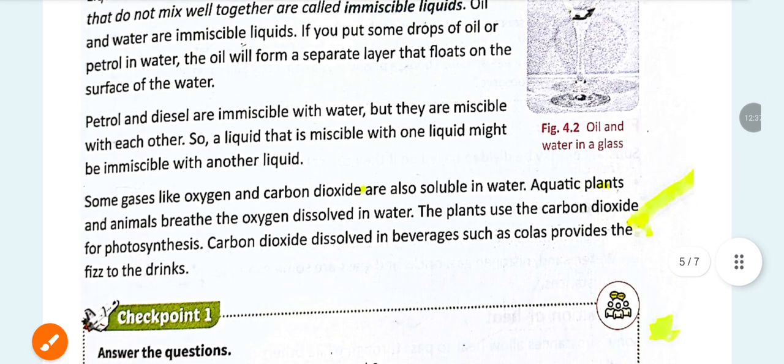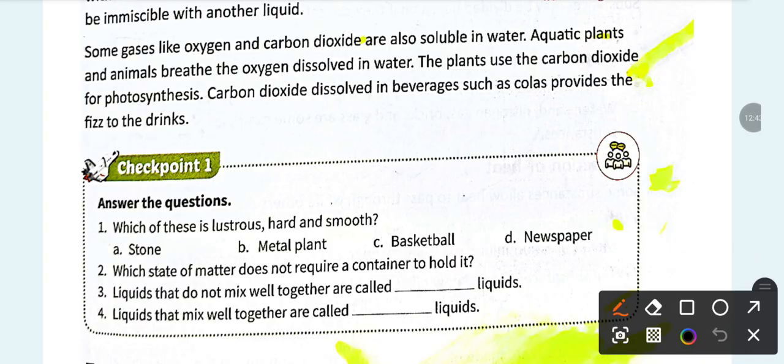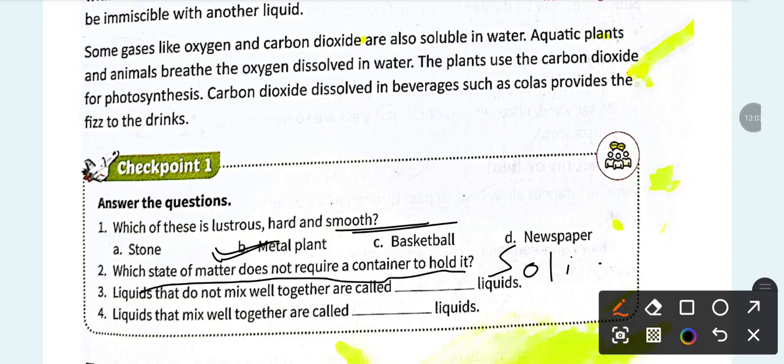So let's move on. We have to answer these questions. Which of these is lustrous, hard and smooth? Lustrous is metal. It's also hard and smooth as well, because when you touch a metal plate, it will feel very hard and smooth. Which state of matter does not require a container to hold it? Well, it is a solid because it has a definite shape and definite volume.